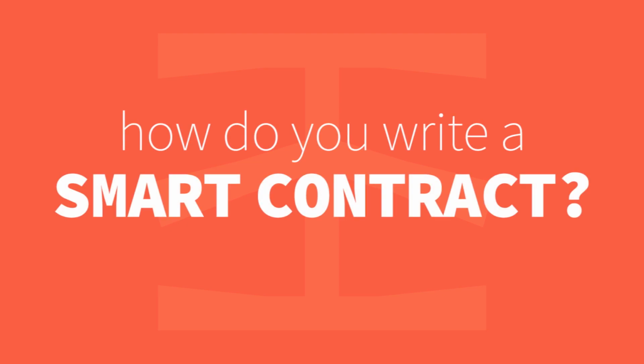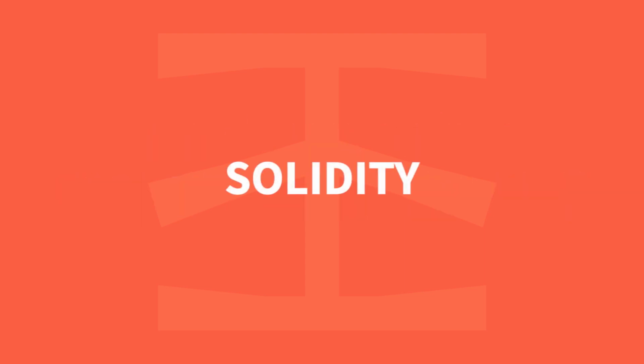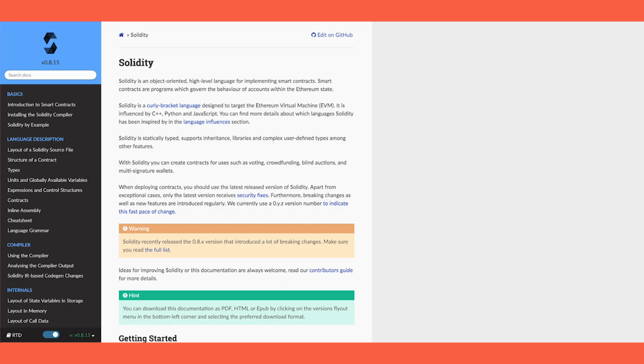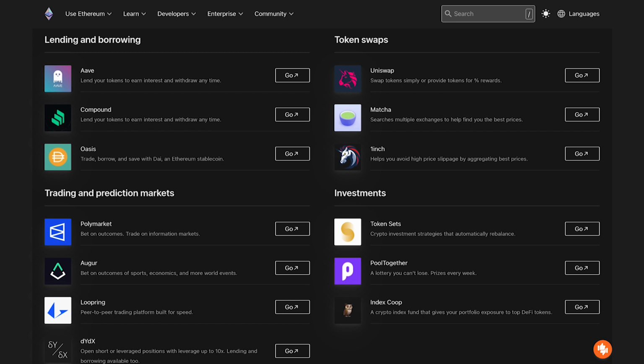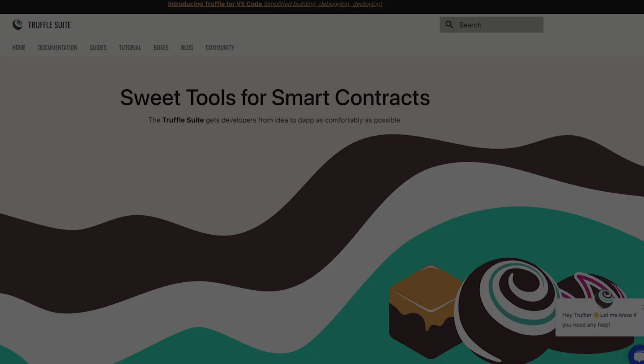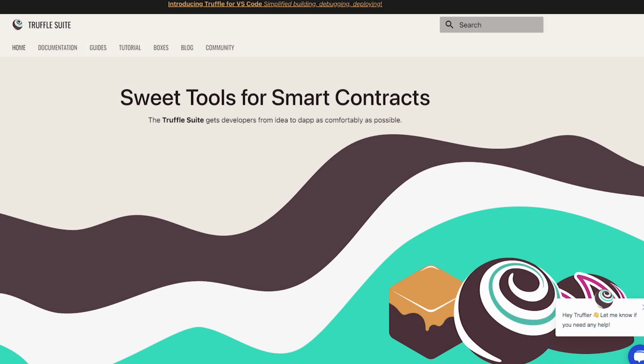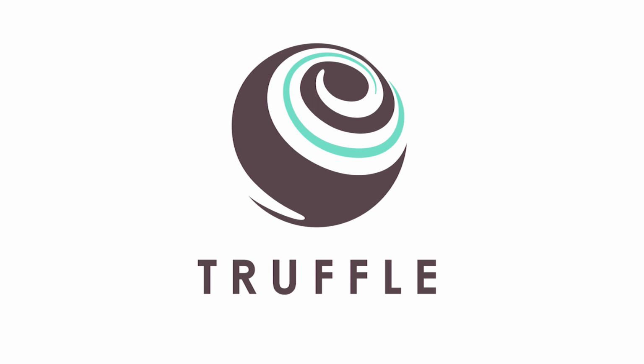So, how do you write a smart contract? On Ethereum, the primary programming language used is called Solidity. Smart contracts combined with a front end are called decentralized applications, or DApps. Smart contract front ends are built with standard web development technologies like JavaScript, CSS, and HTML. Libraries such as Web3.js are used to interact with the blockchain. Then we have frameworks for building DApps such as Truffle. Truffle will provide you with local dev tools, a testing framework, and will help you with deployments.